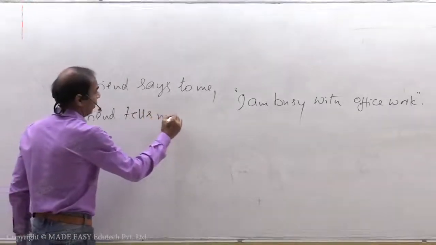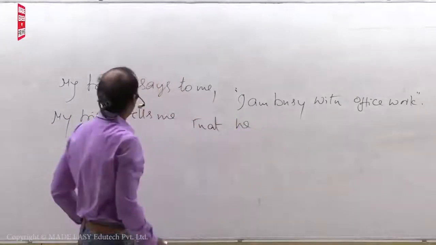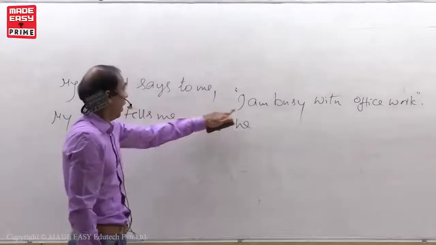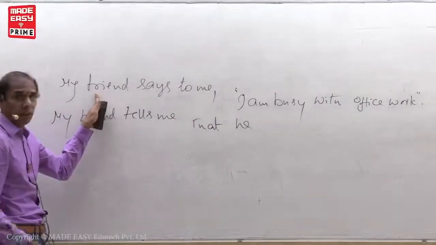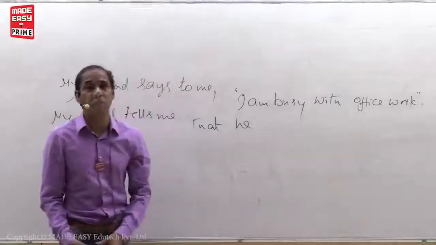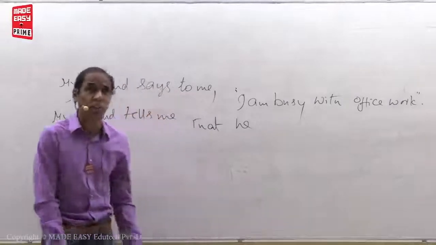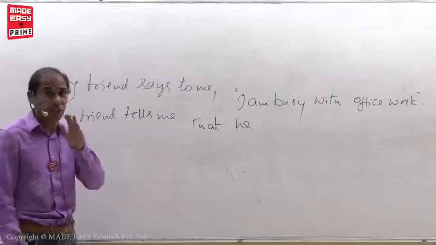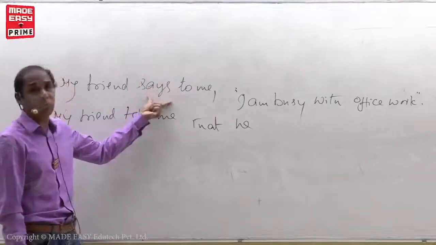My friend tells me that he. Okay, why he? I changes as reporting verb subject. Who is the subject? My friend. So might be male or female. That he. I am busy with office work. Actually, present tense. Present tense should be turned into past tense. But here also we cannot change. Why? If you want to change present tense into past tense, reporting verb must be in the past tense. But reporting verb is in present tense.